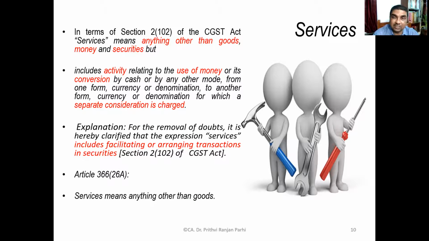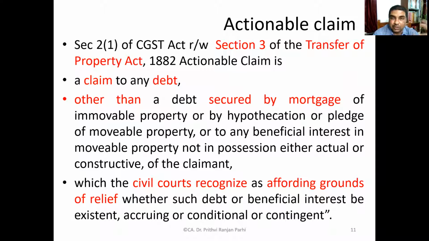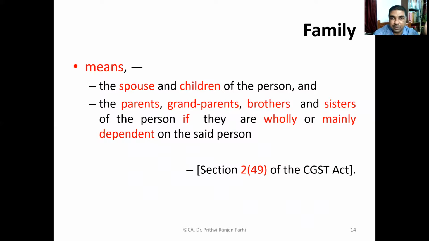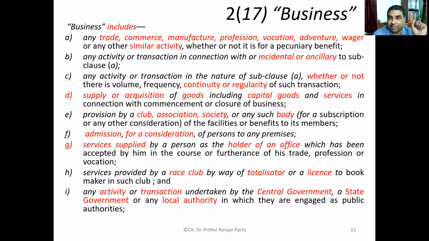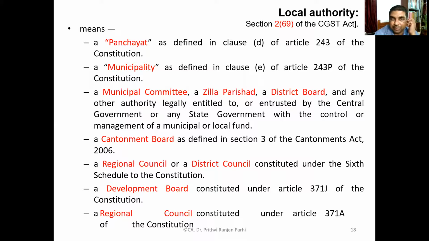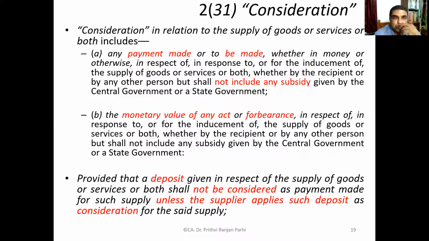We'll again analyze these definitions. Goods includes actionable claim, that also you understood. Principal agents relationship, meaning of family. This meaning of definition is also important for us. We have discussed this thing earlier. Meaning of business, because here there is a requirement that supply has to be made in the course of or for the furtherance of business. So therefore, that we need to understand.